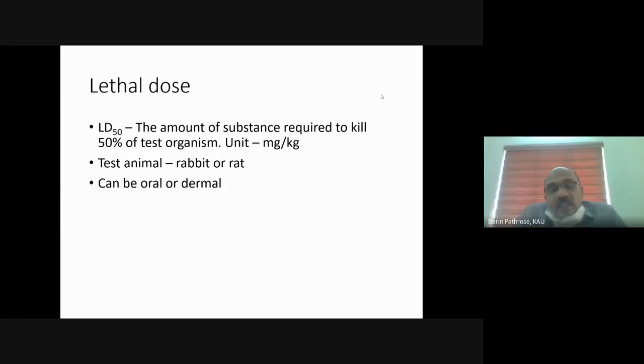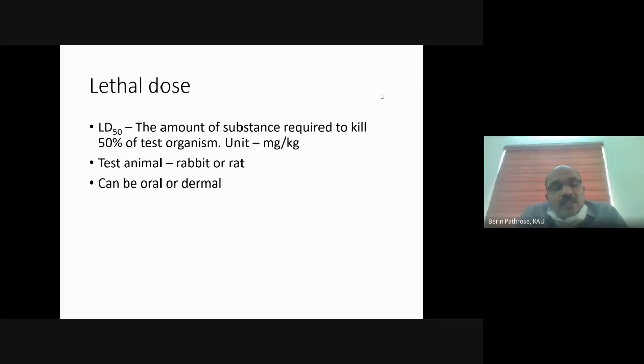For example, you take 10 insects, say 10 grasshoppers, and you apply the LD50 of a particular chemical, say quinalphos. Assume the LD50 value is 1%. It won't be 1%, it will be extremely lower than that.